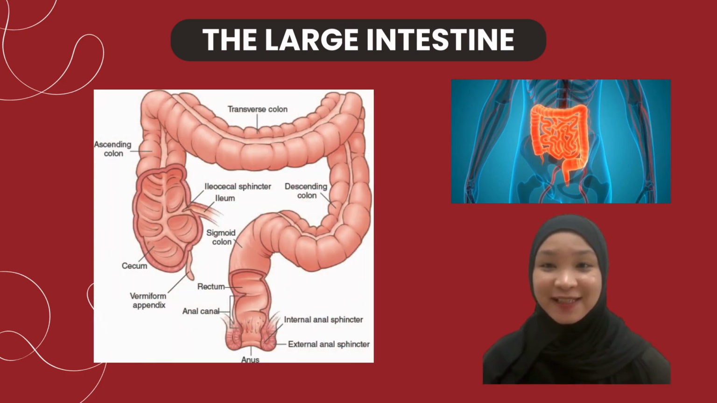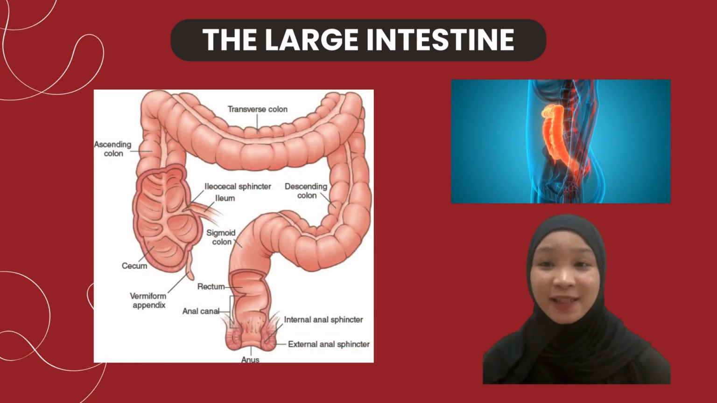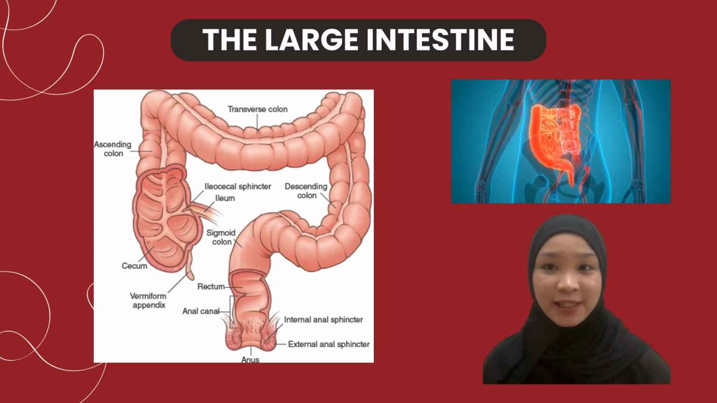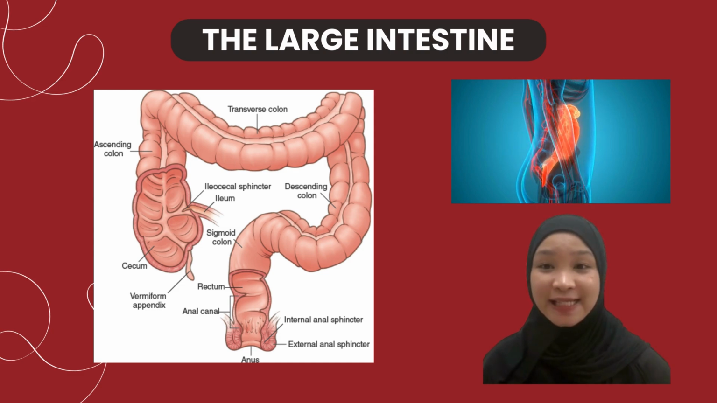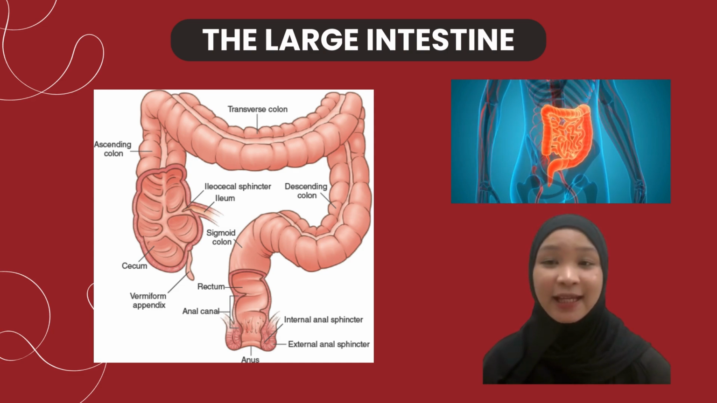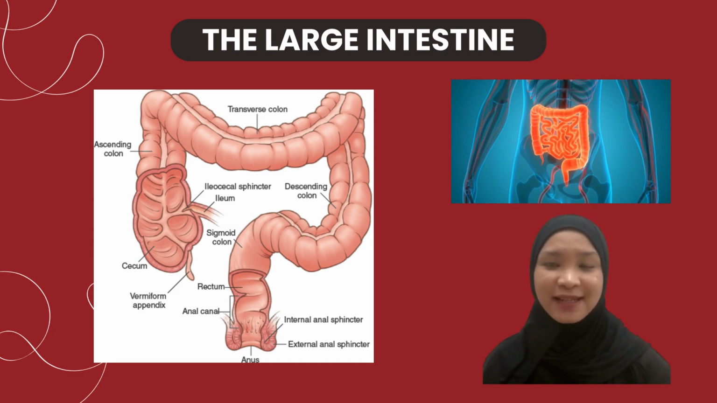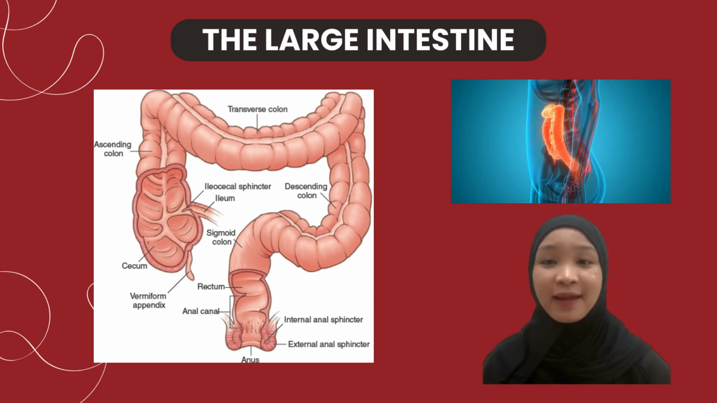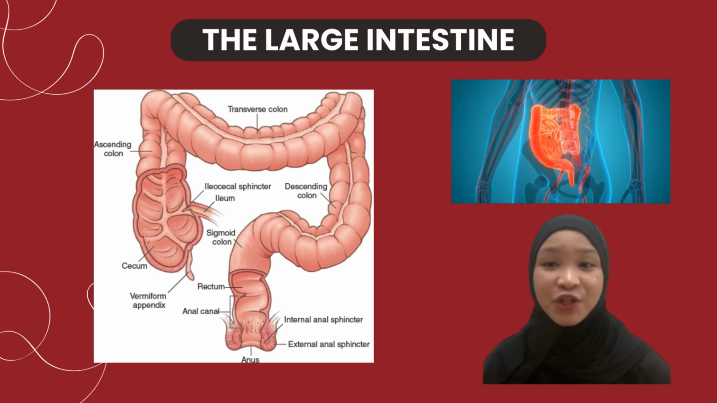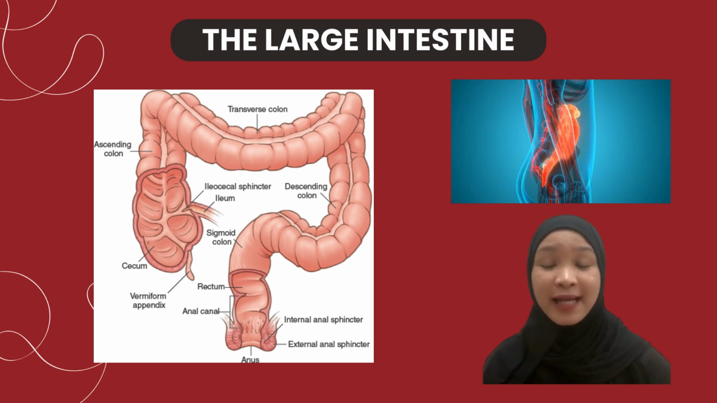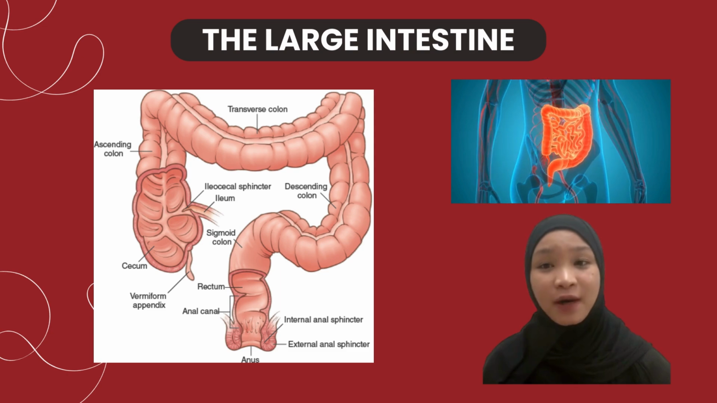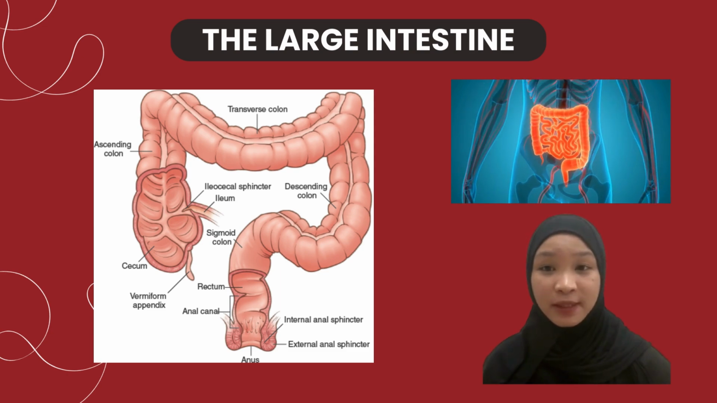The large intestine is a vital component of the digestive system, running from the end of the small intestine to the anus. It is wider but shorter than the small intestine and primarily functions to process and prepare waste product for excretion. Its main parts include major components.